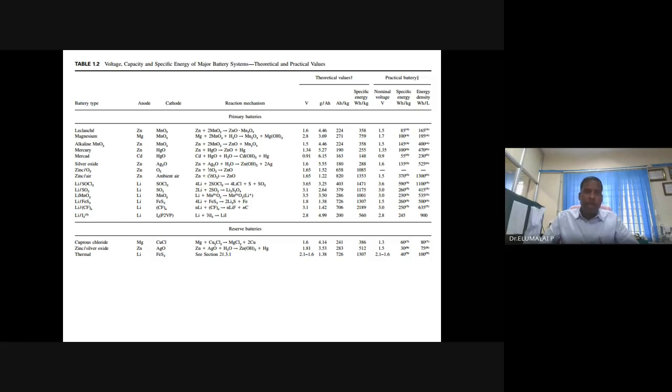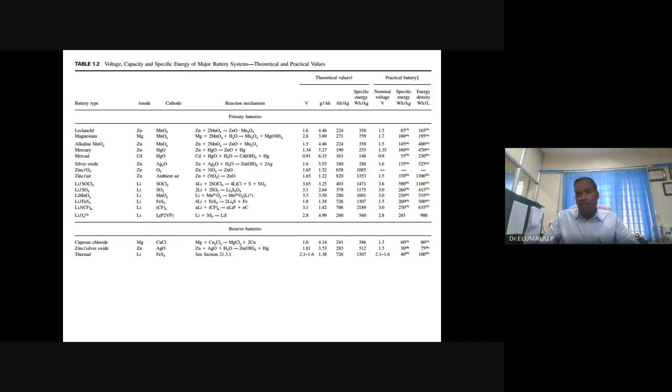You have a collection of battery types: lead battery, magnesium battery, alkaline MnO2 battery, mercury, zinc mercury battery, cadmium mercury battery, silver oxide battery, zinc air battery, lithium primary batteries, lithium thionyl chloride battery, lithium sulfur dioxide battery, lithium MnO2 battery, and there are reserve batteries: zinc silver oxide, thermally activated reserve batteries, cuprous oxide batteries. Several primary batteries are available.